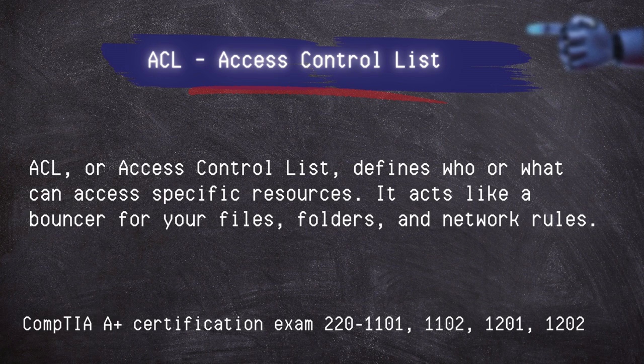ACL, or Access Control List. It defines who or what can access specific resources. It acts like a bouncer for your files, folders, and network rules.